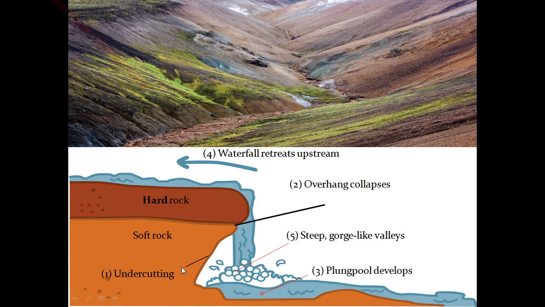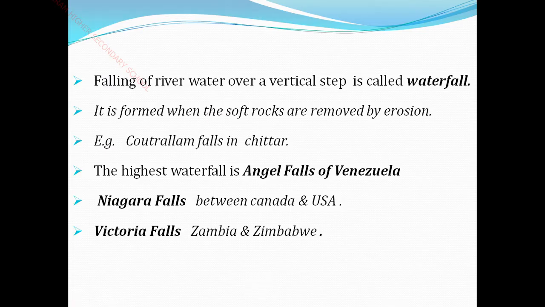You see the waterfalls here, this is the hard rock and this is the soft rock. The erosion comes and makes the soft rock get cut, like an undercutting. Then here you see the plunge pool development. The plunge pool seems like a cavity here. By the stream of water it forms by cavitation. Yesterday we saw till this only.